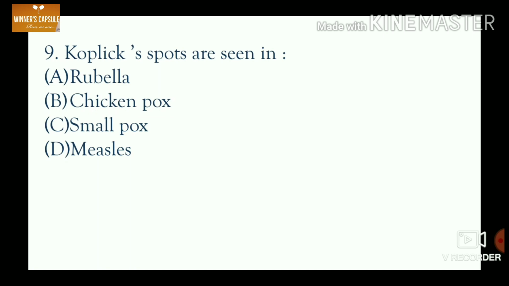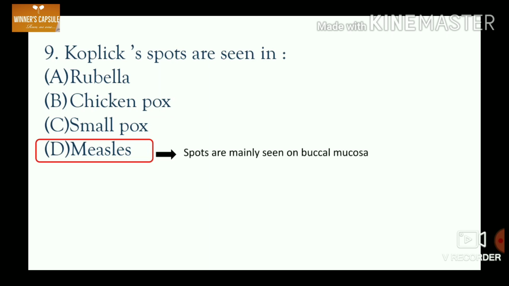Moving to the 9th question. Koplik's spots are seen in A. rubella, B. chickenpox, C. smallpox, D. measles. Koplik spots are seen in measles. Option D is the right answer. Mainly the spots occur on the buccal mucosa.